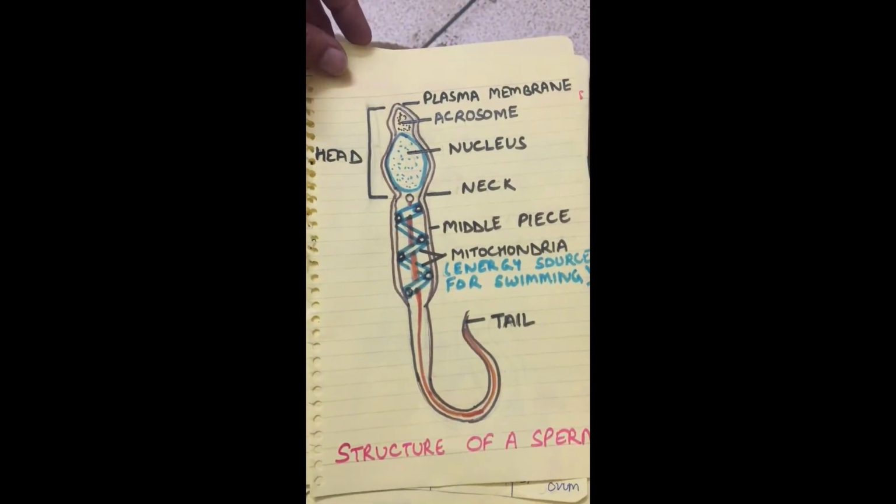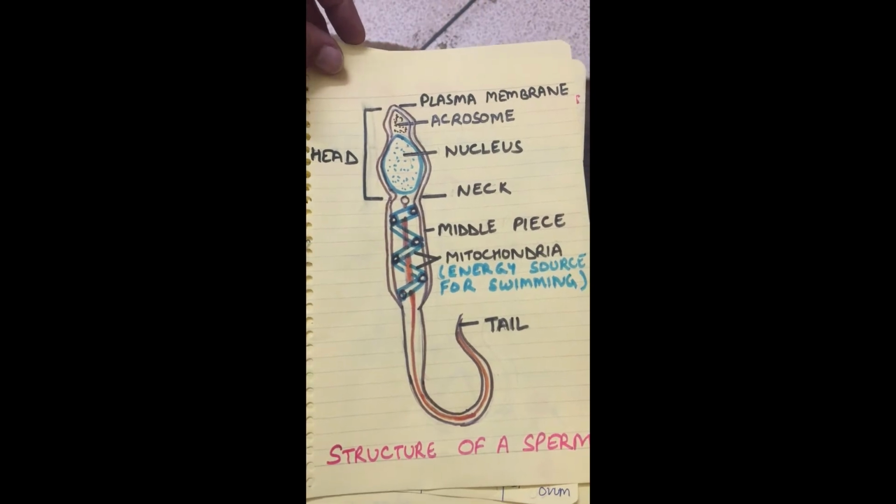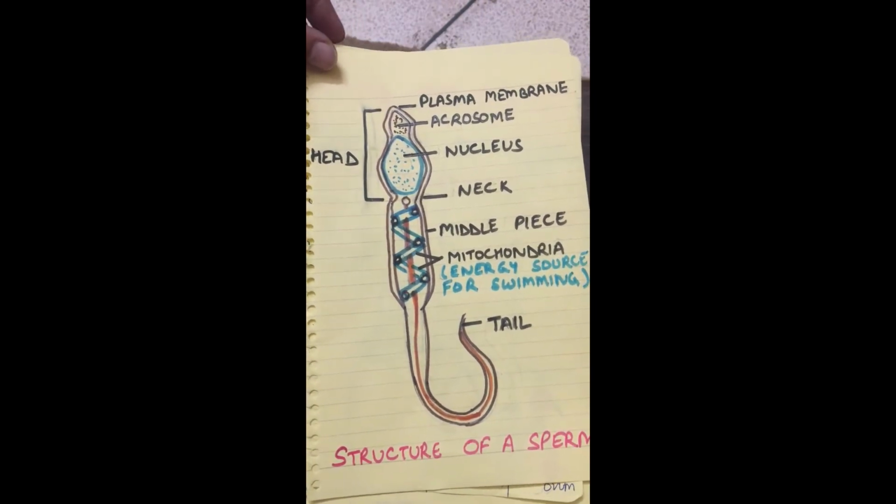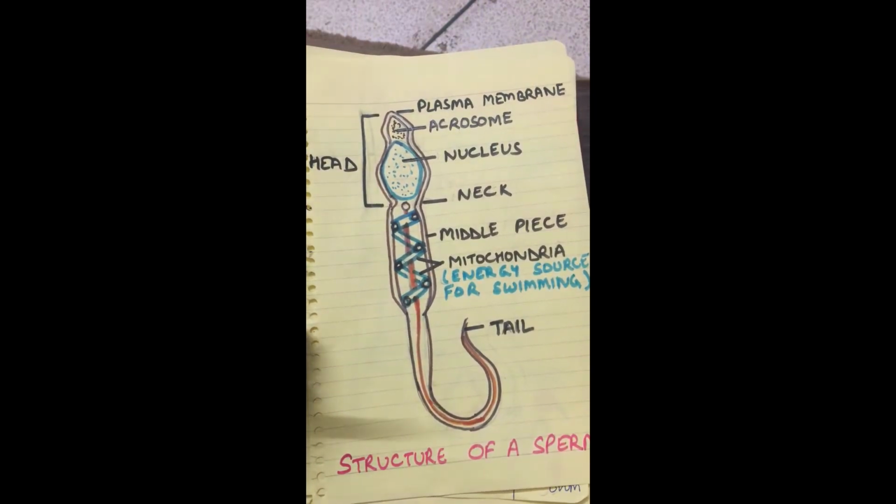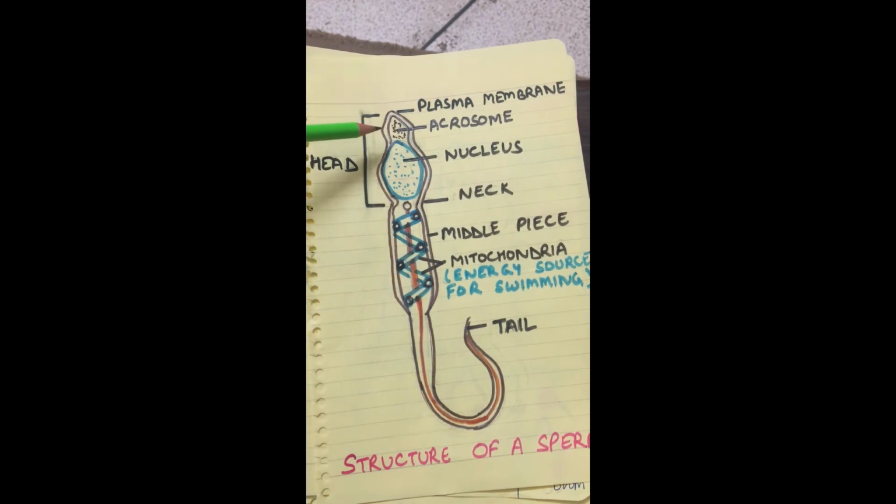Now, if we look at the detailed structure of the sperm, we see that the sperm is a tailed structure and its body can be divided into 4 parts: head, neck, middle piece and tail. The tail is for swimming, so that sperms can swim into the female reproductive tract and reach the fallopian tube.